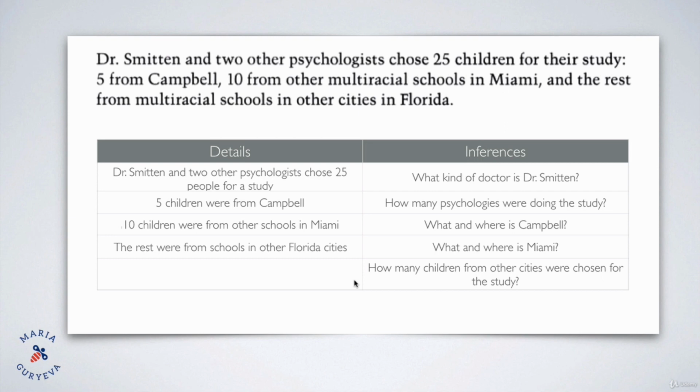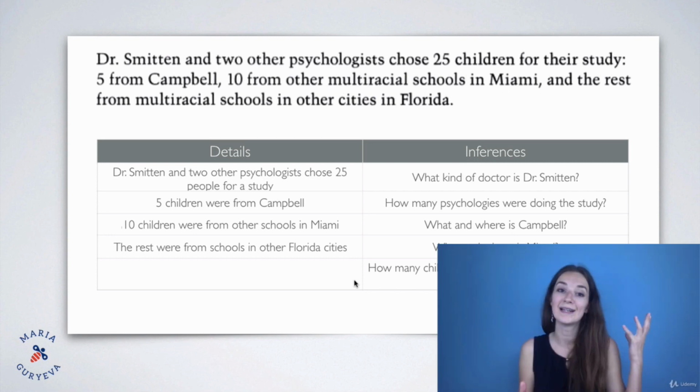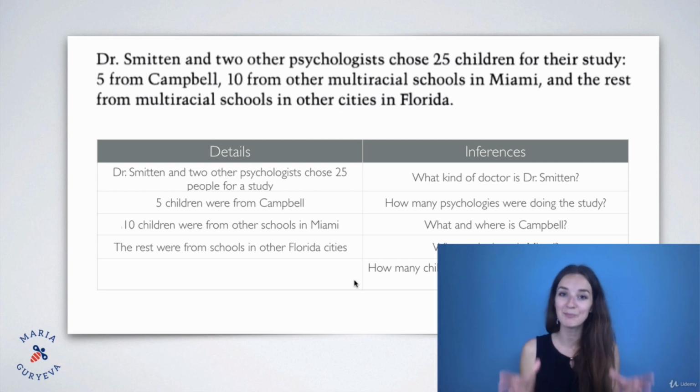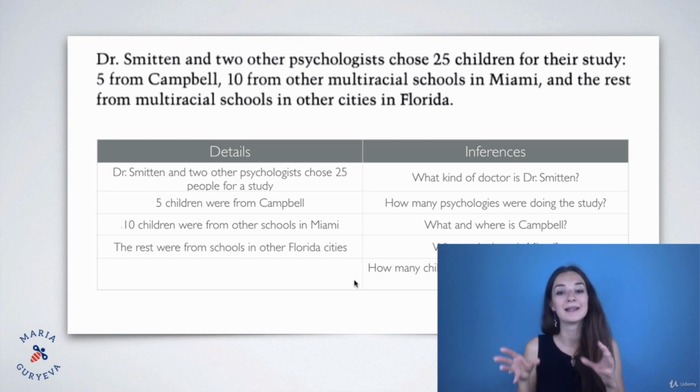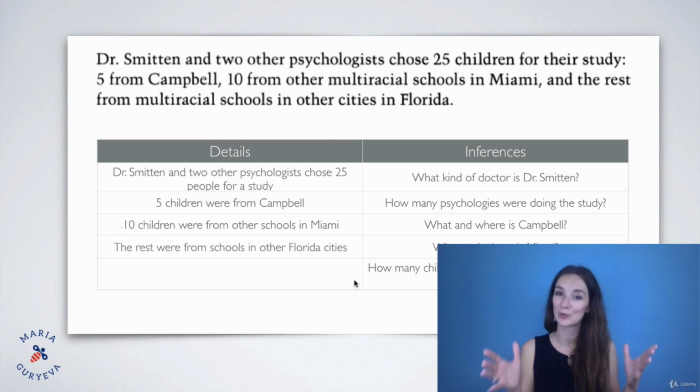In this example, I wanted to show you how we know what is a detail and what is an inference, so that you know what kind of inferences are expected from you on the TOEFL test. And of course, we have a lot of examples where you can practice this skill of making inferences. So pay attention to the examples, do them, and if you master the skill of answering inference questions in the reading section, you will get a big boost to your reading score on the TOEFL test, because inferences are the second most popular question type in the reading section, so you really want to nail it.